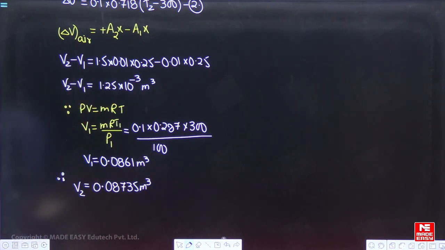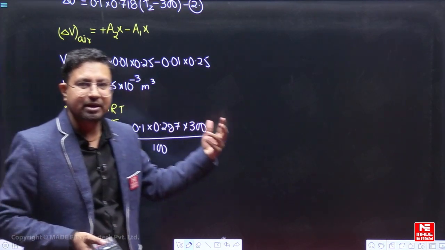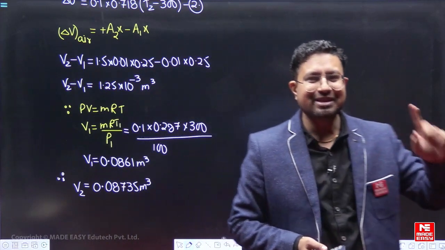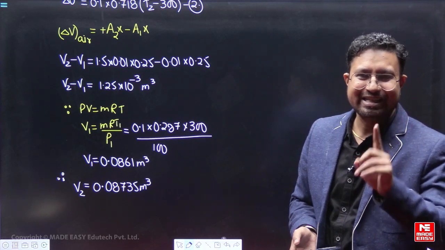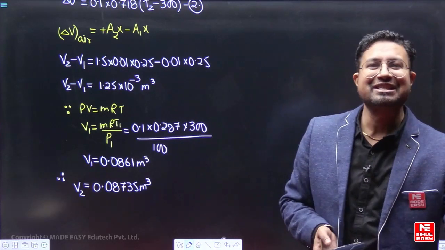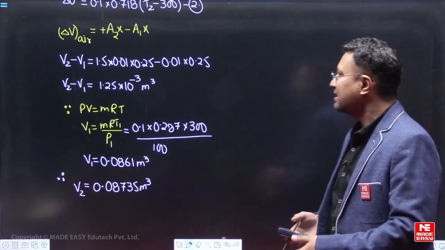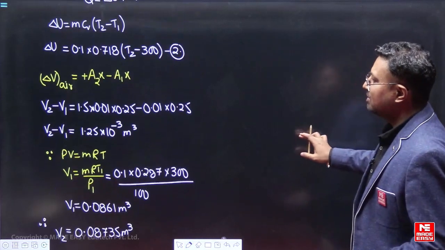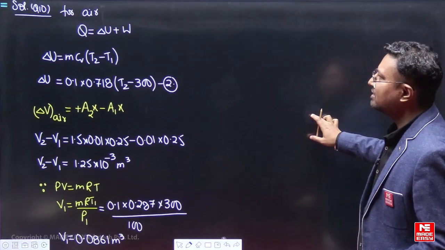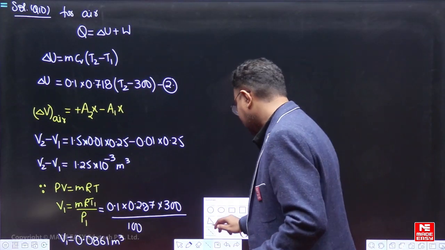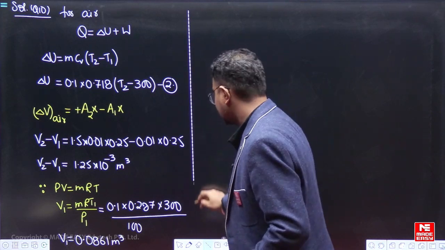Why we are finding out the volume V2? We are finding out the volume V2 because we have to find out the temperature T2. Why we are finding out temperature T2? Because we have to find out the internal energy change. Why we are finding out the internal energy change? Because we have to find out the heat supply. It is a lengthy problem. It is a lengthy problem by GATE standards. It is a lengthy problem, but still we will learn a lot while solving this. We will learn a lot through this problem.